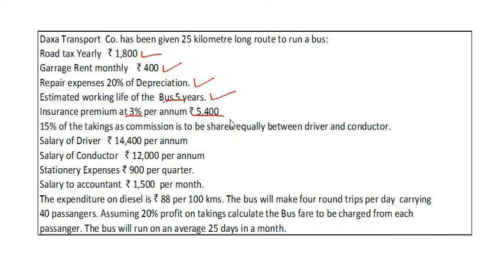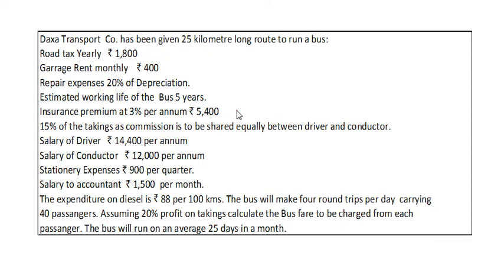My dear students, this point is very important. With the help of the insurance premium, 3% being rupees 5400, we can calculate the value of the bus, that is 5400 divided by 3%. I repeat, the value of the bus will be calculated with the help of the insurance premium paid, that is 5400 rupees annual premium divided by 3%. So we will get the value of the bus, rupees 1,80,000.